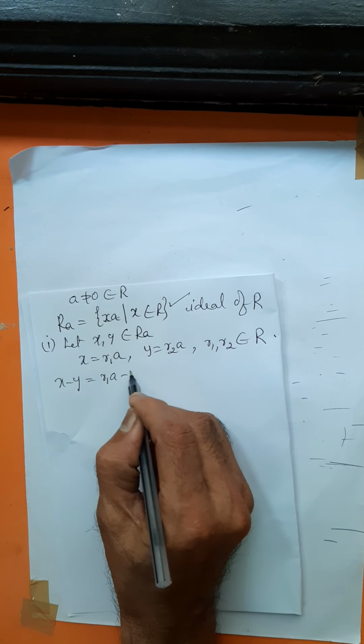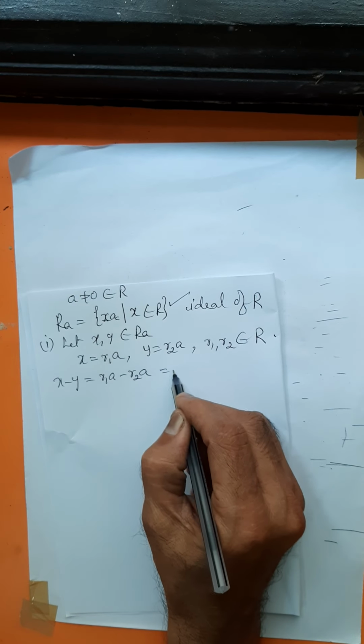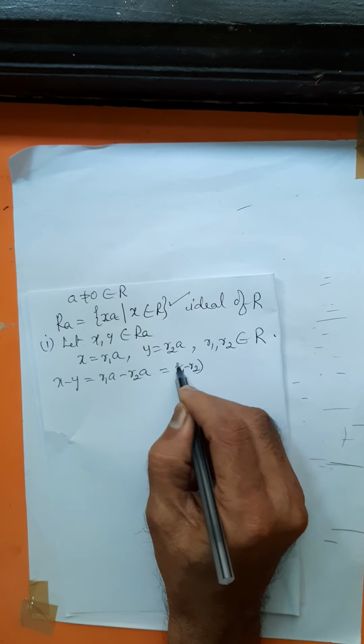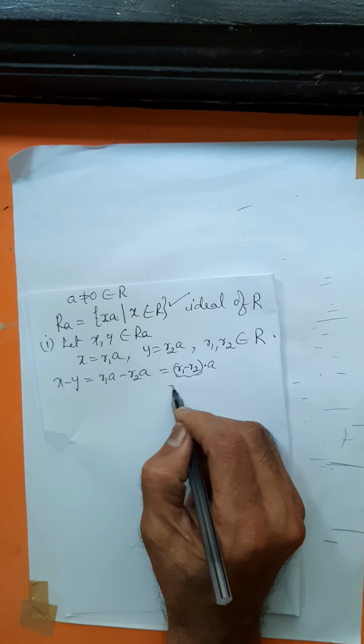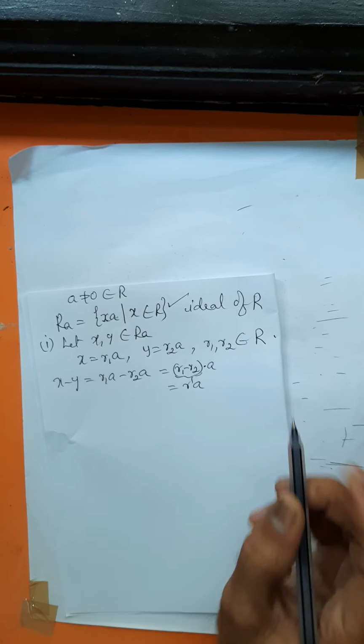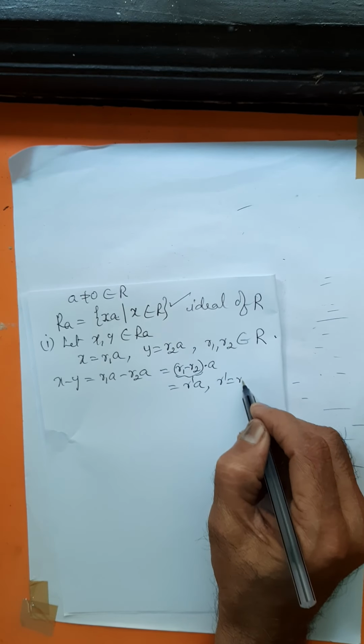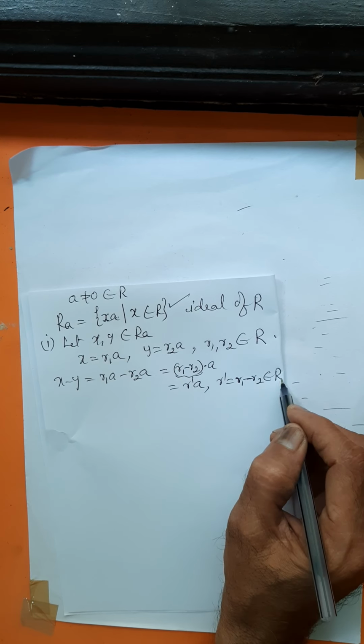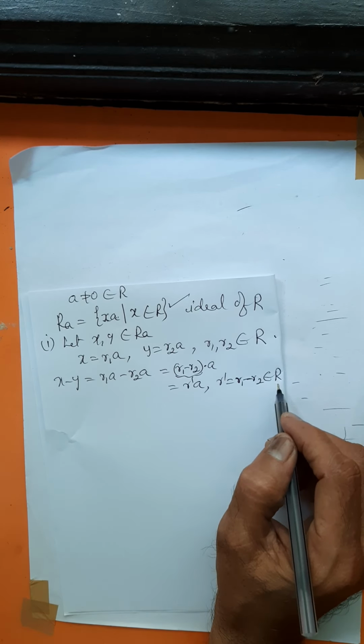It is R1A minus R2A, or R1 minus R2 into A, or call it R dash into A, where R dash equals R1 minus R2. It belongs to R because R is an abelian group under addition.